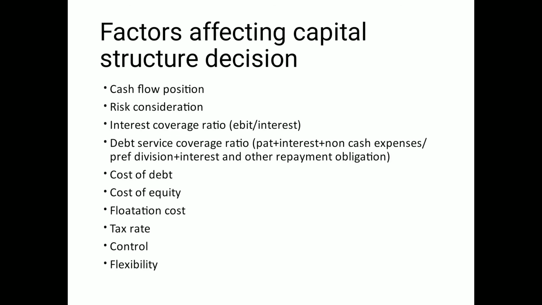Now we will see the factors affecting capital structure decision. So what we have learned till now is the capital structure and what should be the optimal capital structure, what should be the proportion of debt and equity in our ideal capital structure, right? But before we decide how much debt and how much equity we should have, there are certain points we have to bear in mind. That is known as factors affecting capital structure decision.